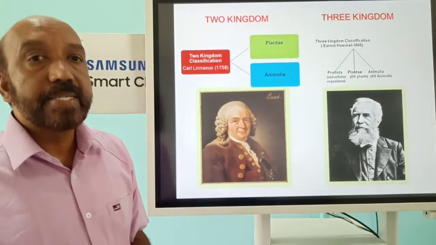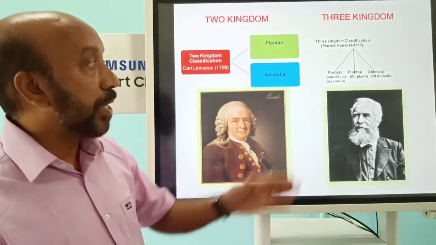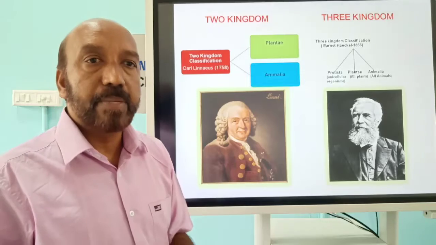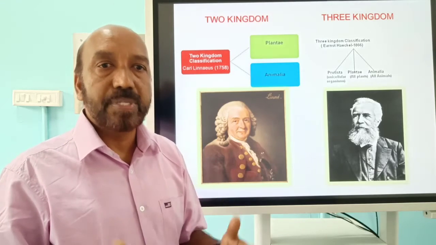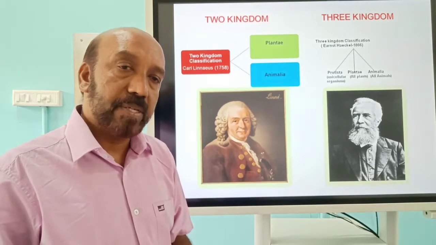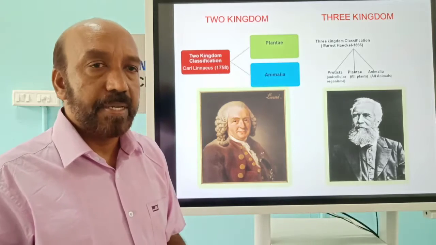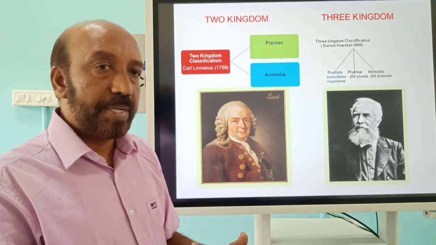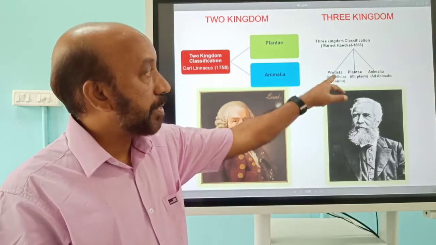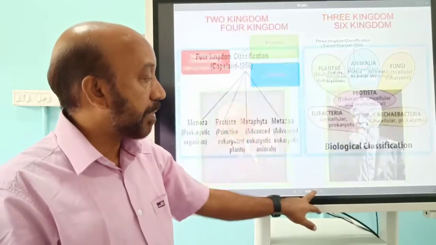Another scientist, Ernst Haeckel, classified organisms into 3 groups including Protista. The first 2 groups were mainly classified by motility and photosynthetic activity. Ernst Haeckel identified some groups of organisms which have the capacity of both motility and photosynthesis, hence he included them in another kingdom, Protista. So here we can see the 3 kingdoms: Protista, Plantae and Animalia, etc.